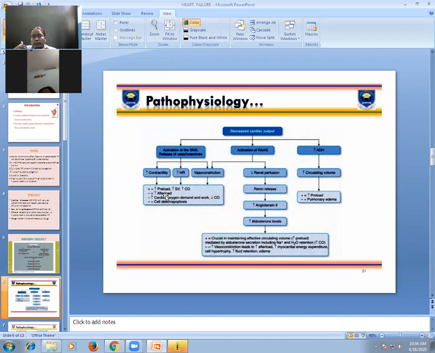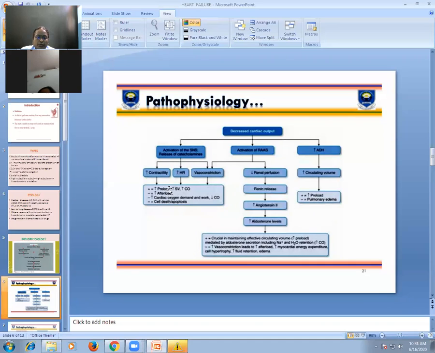If venous return to the right side of the heart is increased, already your right-sided heart is filled. So if venous return is increased, that means you are increasing load on the right side of the heart. So it will result in increased pulmonary congestion. It aggravates your pulmonary edema. Increased preload aggravates your pulmonary edema.